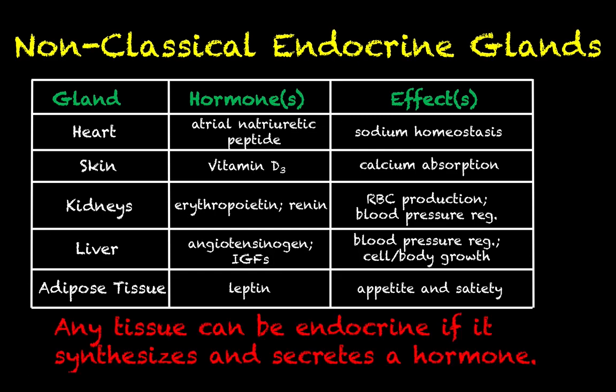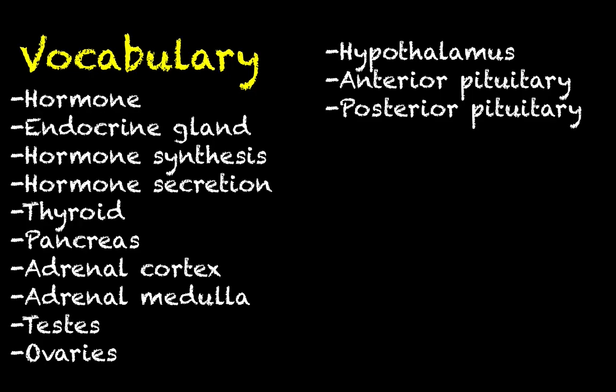But the idea here is that any tissue can be endocrine as long as it synthesizes and secretes a hormone. That is a job that is not just dedicated to the thyroid, the pancreas, and so on.